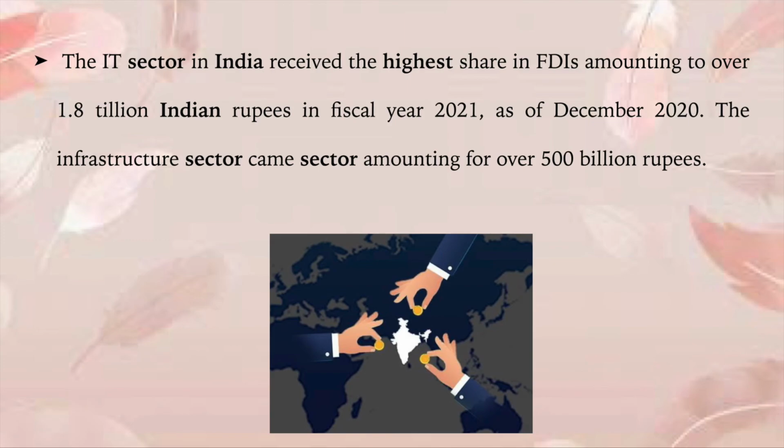So for the year 2021, the IT sector, that is the information technology sector, has been receiving the foreign direct inflow. Next comes infrastructure, amounting to 500 billion rupees.